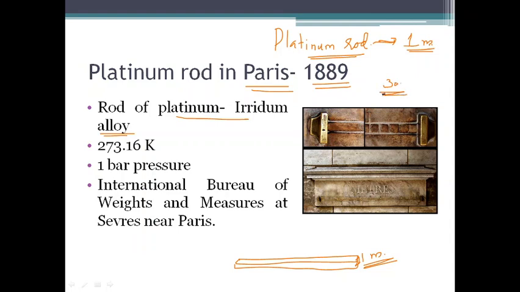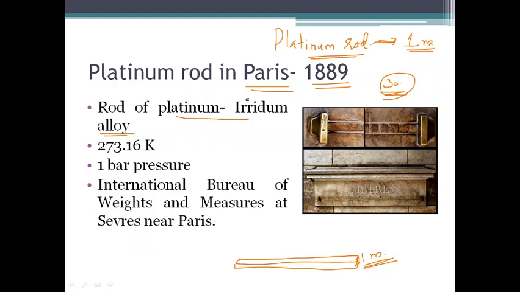For example, in 30 different places, this alloy rod was built having the exact same measurement as the platinum iridium alloy kept in Paris. So whenever we want to measure something, a standard meter, without having any difference or any error, we will have to compare it with the platinum iridium rod in Paris, and we have to make sure our scale is correct.